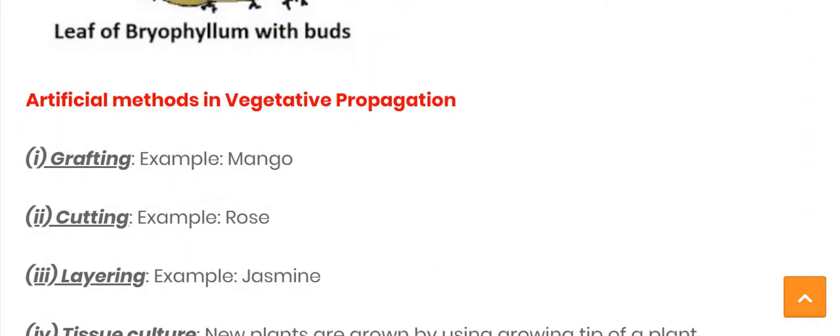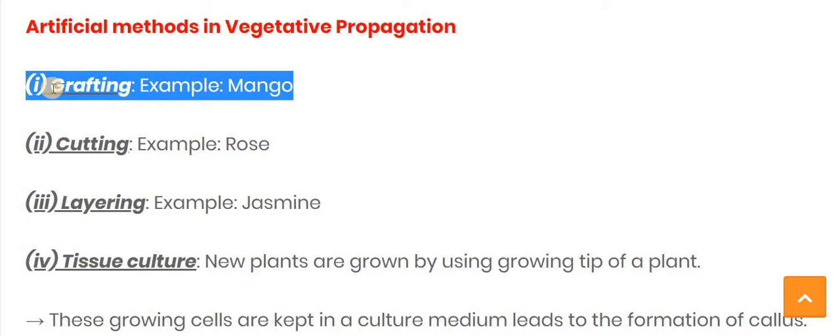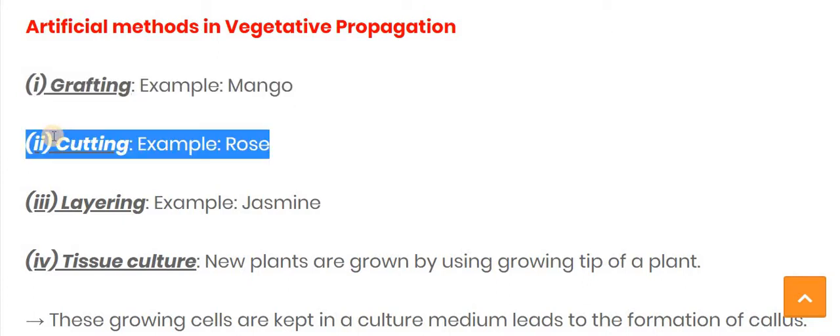Now in this video we will see the artificial methods of vegetative propagation. There are mainly four methods by which we can do vegetative propagation. The first method is grafting, and the example of grafting is mango. The second artificial method is cutting, and the example of cutting is rose.